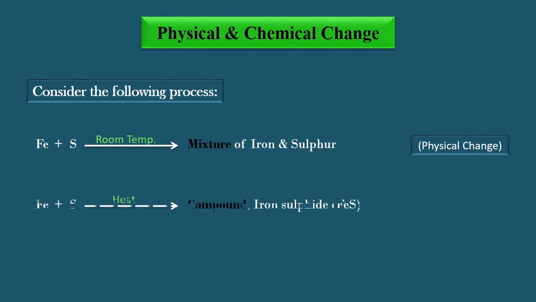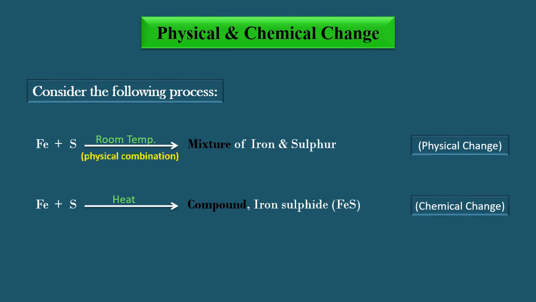If you heat this mixture, iron and sulfur lose their identities and a new substance, iron sulfide, is formed, which is a compound, and it is not possible to separate them by simple physical methods. Such a change is called a chemical change.